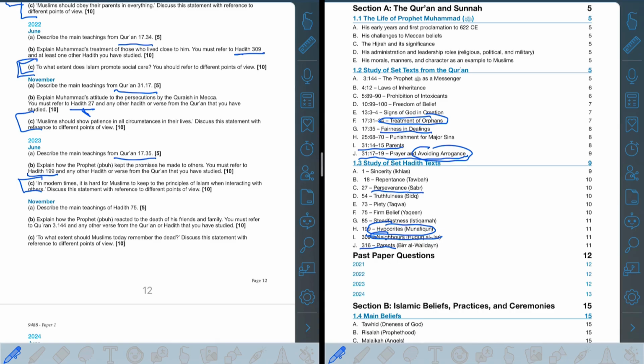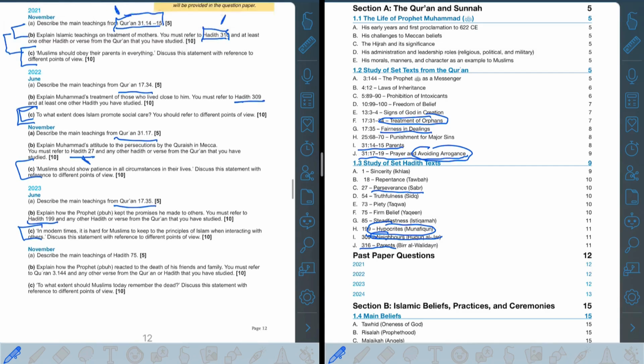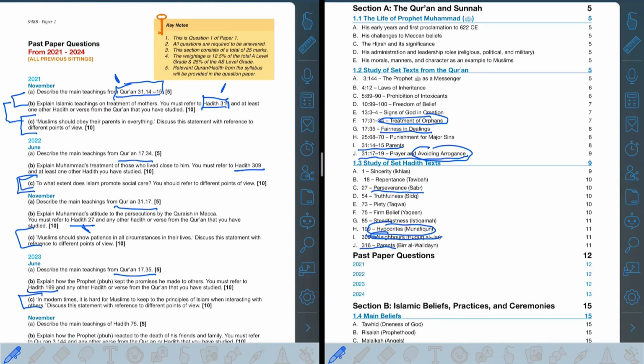So I guess we can establish here that 25 marks are worth it for you to study all 10 points of the set text from the Quran and the set hadith text. These two sections are worth 25 marks, weighing 25% of the AS level grade and 12.5% of the total A level grade, which is a very significant amount. So these chapters in the syllabus are very important to focus on. So that's question 1, and let's look at question 2 next.